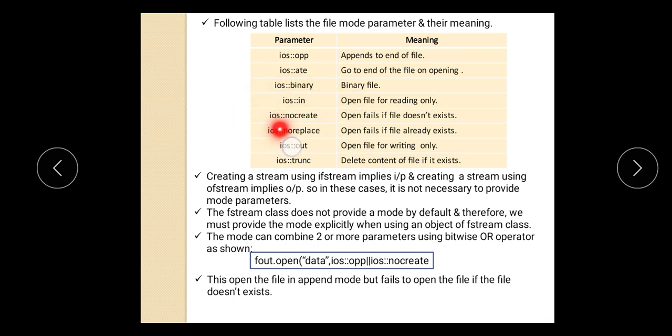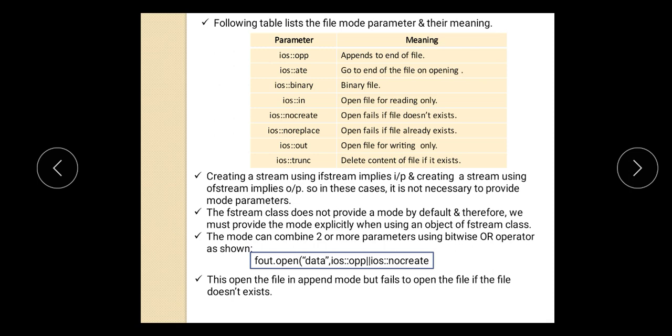ios::nocreate. ios::nocreate means open fails if the file does not exist. That means if you try to open a file which does not exist, it will give you an error. That is an open failure. ios::noreplace means if the file already exists, it will not get replaced by your code. And next is ios::trunc, which deletes the content of the file if it exists.